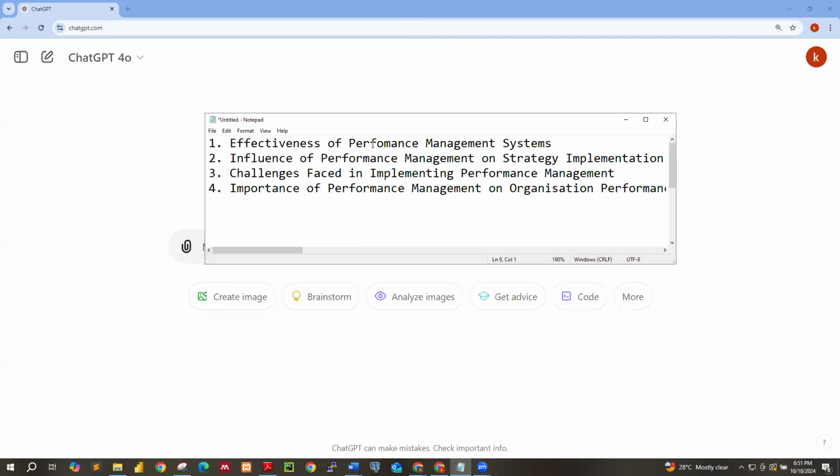So the first one we have over here is effectiveness of performance management systems. Okay, so that is one objective that our analysis is based on. Now, influence of performance management on strategy implementation, challenges faced in implementing performance management, importance of performance management on organization performance.